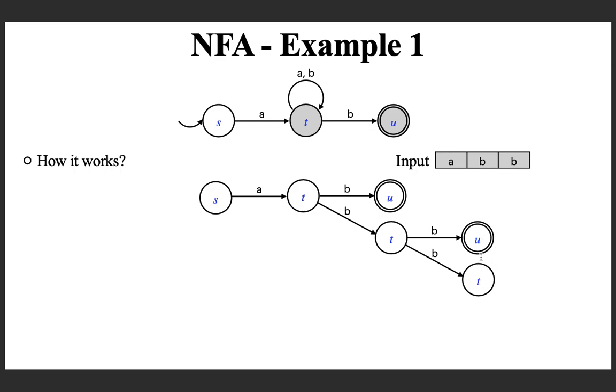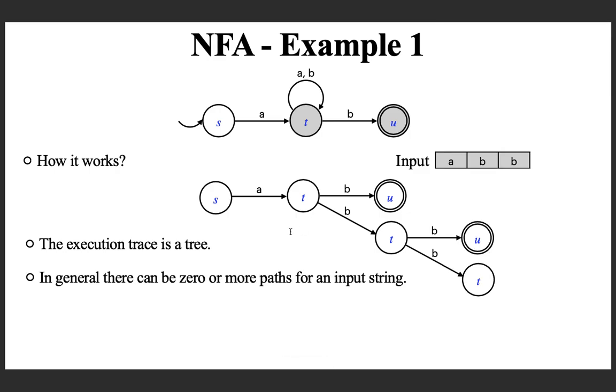So, this is the case for this particular input, and we can generalize and see that the execution trace is actually a tree like this. This is what is called a tree. This is not just a linear sequence of states. From a state there could be 0 or more next states. For example, here no next state, but here 2 next states are there for the same input symbol. So, this is an execution in the case of an NFA.